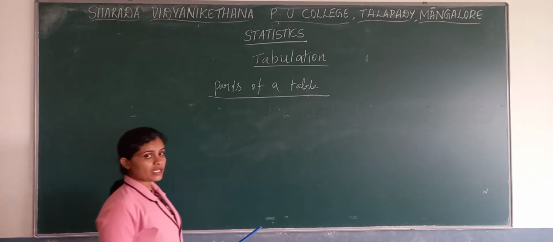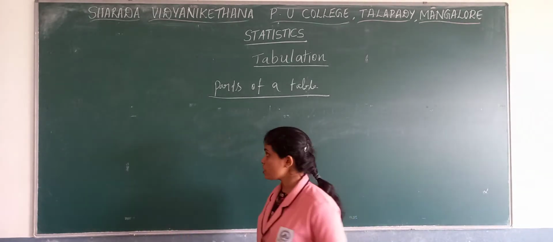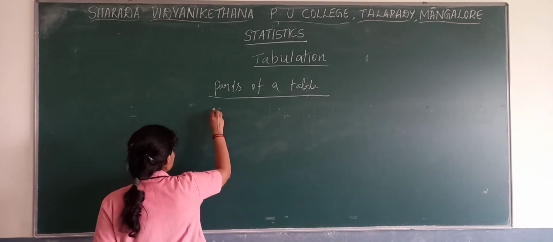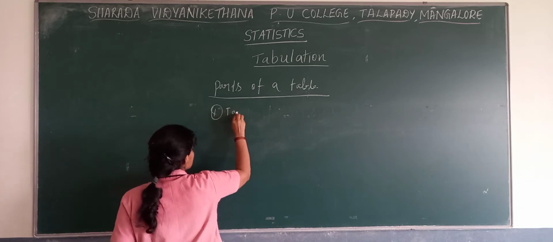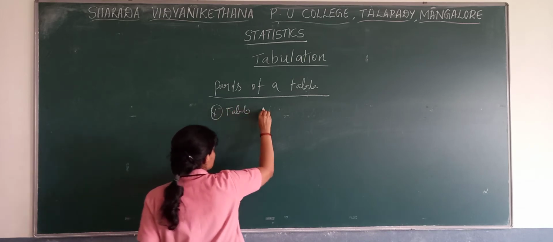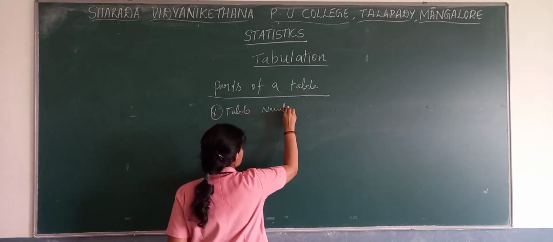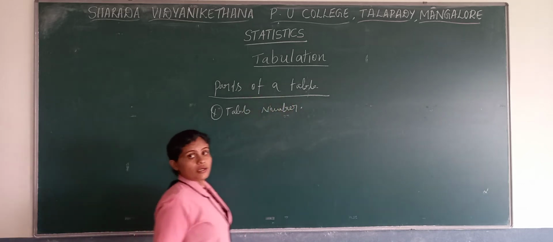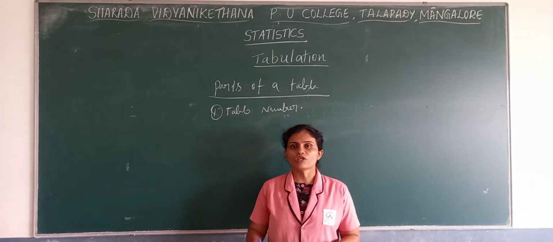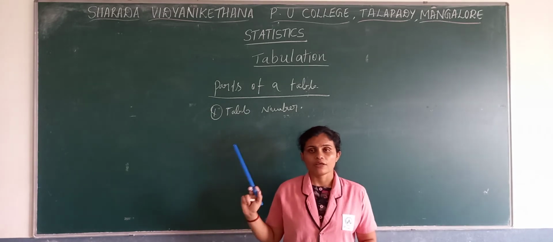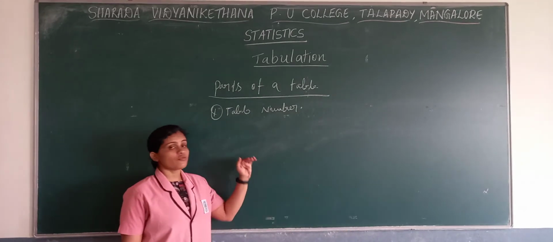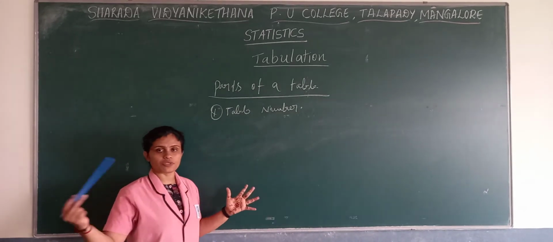When we speak about parts of a table, the first part is the table number. When we prepare a table, we need to write the table number for the purpose of differentiating between the tables.